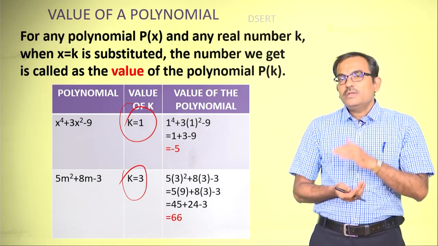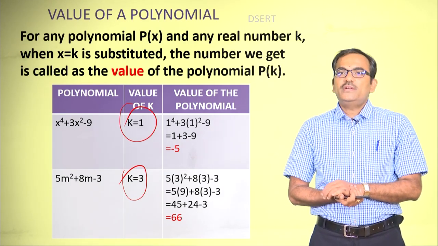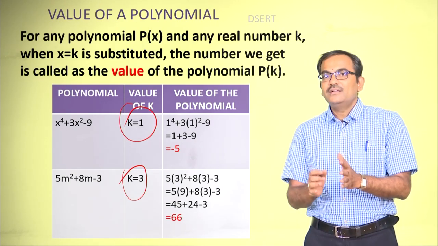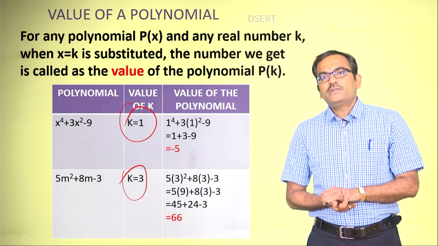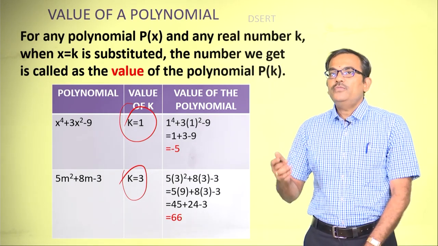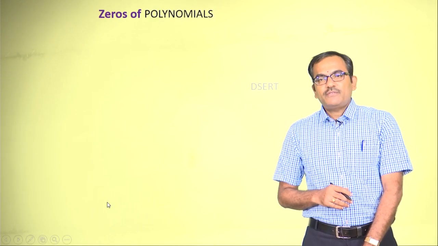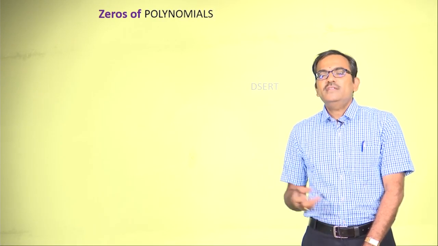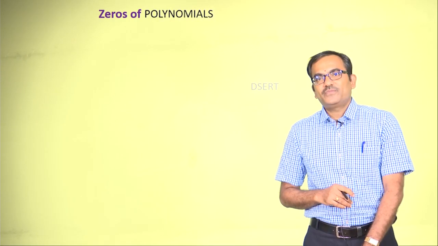You might be thinking, what is the significance of all these things? Why do we need to study all these things? You will definitely have the answer at the end of this session. Clear? Okay children, let us continue with a few more concepts and ideas. Let us jump to the zeros of a polynomial. This is a very important aspect, and this is the main theme of the entire chapter.